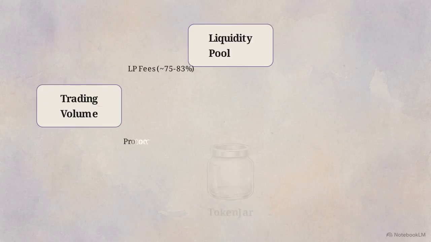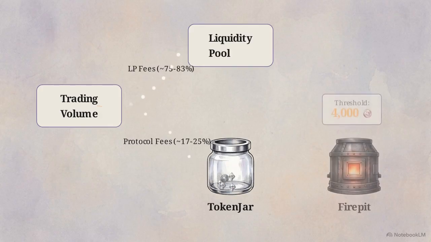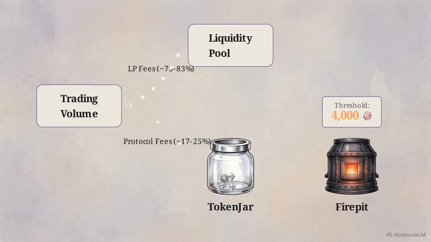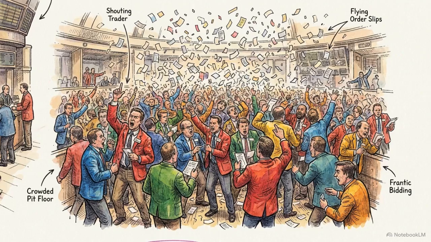Protocol fees bypass the pool entirely, routing into an immutable sink known as the token jar. This jar accumulates raw asset fees. Next to it is the fire pit, programmed with a hard-coded threshold of 4,000 UNI. Converting the token jar's raw assets into burned UNI does not rely on centralized price oracles or internal decentralized exchange routing. Instead, it operates via a permissionless arbitrage auction.